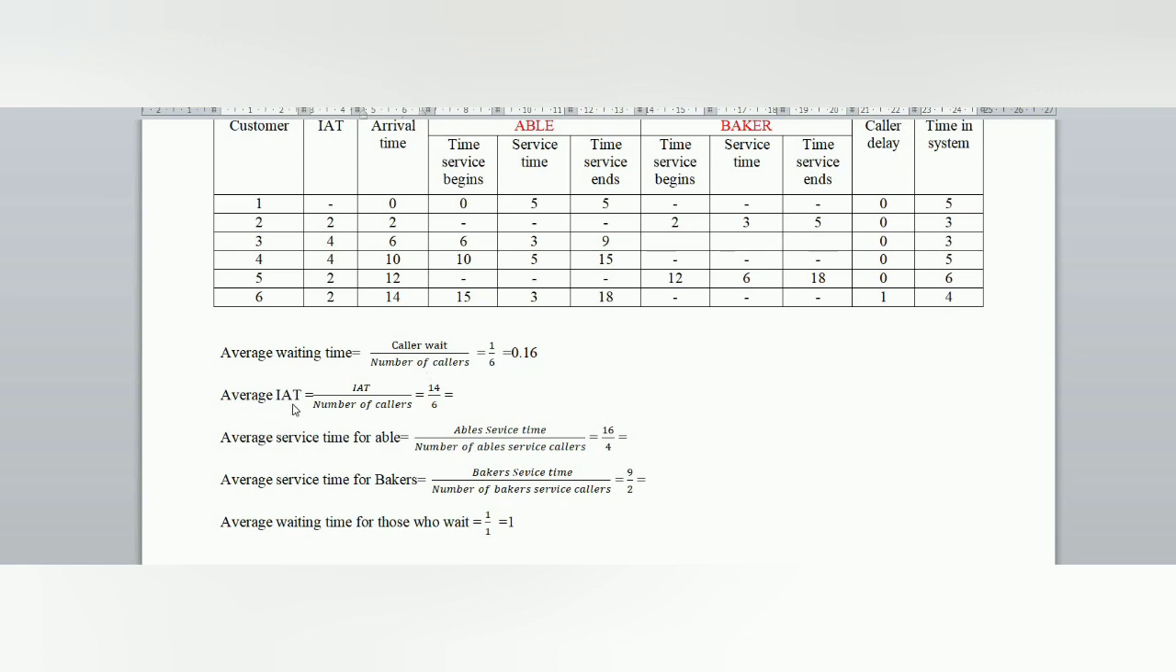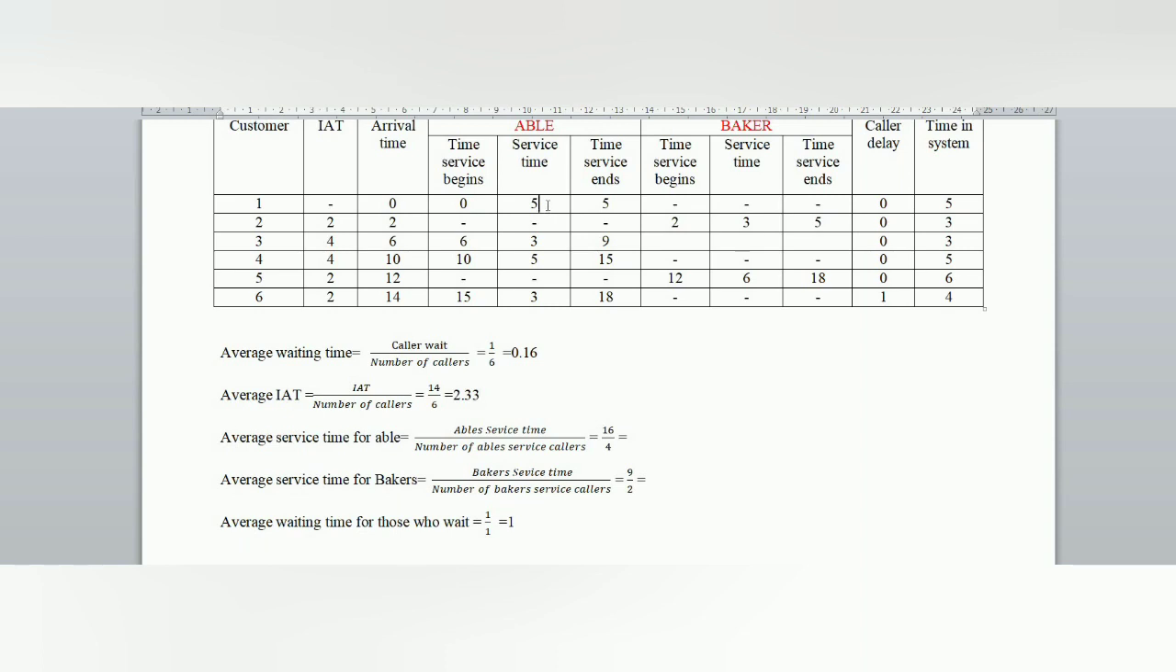Then the average inter-arrival time. If we add all these values, we are going to get 14. The inter-arrival time divided by the number of callers, which is 6. So 14 divided by 6, we are going to get a value of 2.33. 2.33 is the answer.